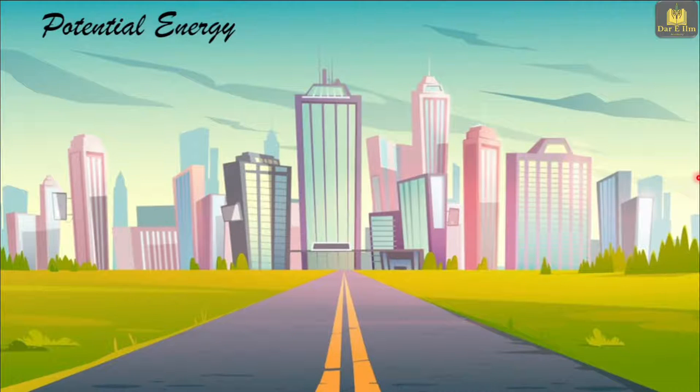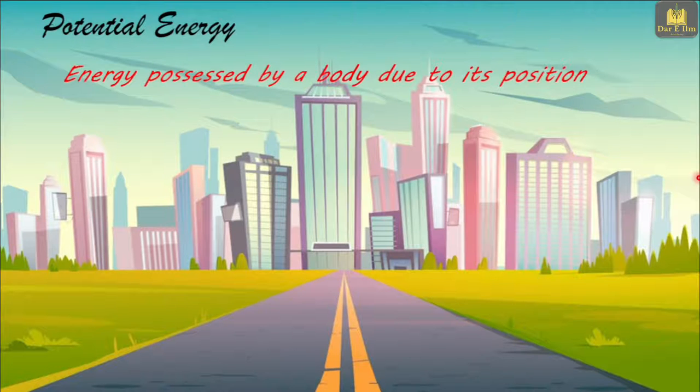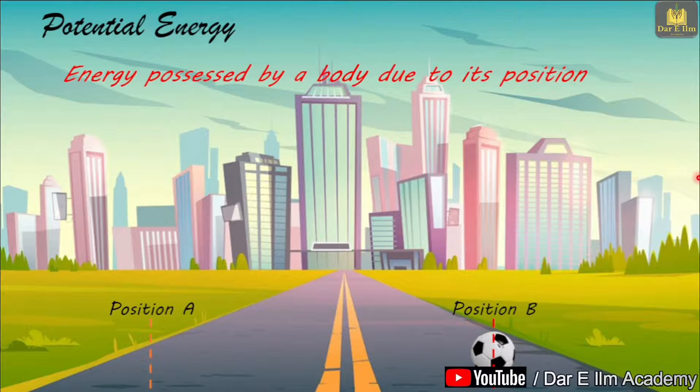Now let's try to understand potential energy. We often hear and read the definition of potential energy as energy possessed by a body due to its position. Let's see, does this definition fulfill the criteria of energy? Let's have a football in position A. After some time, its position changes to position B. The football has changed its position, but at position B, when set free, the football cannot perform work. So there is no energy in the football at position B. It means that the definition of potential energy written here is not fulfilling the criteria of energy. It doesn't mean that the definition is wrong. There is a discrepancy in the definition. Let's try to complete the definition.